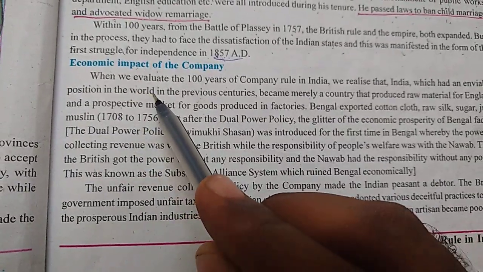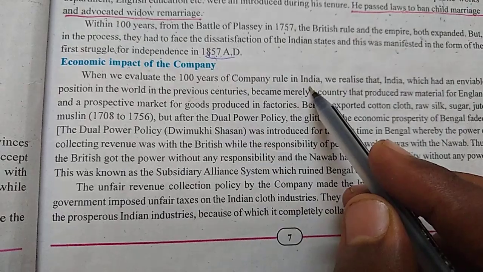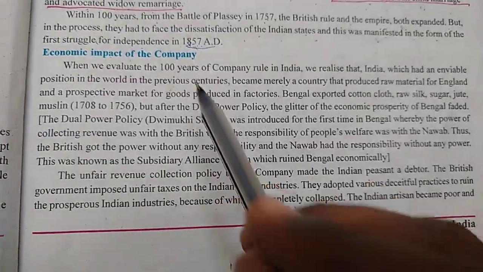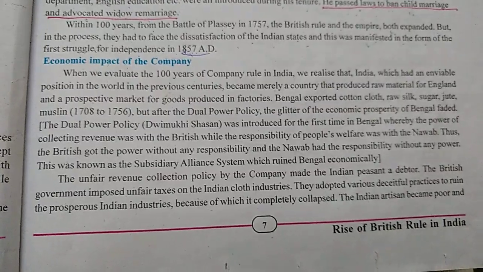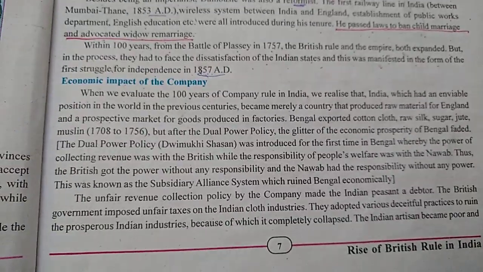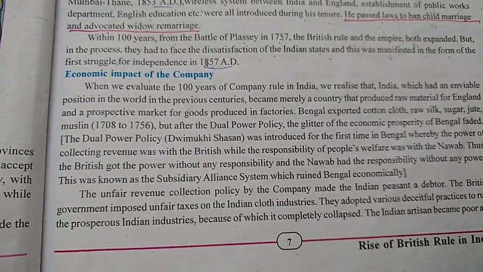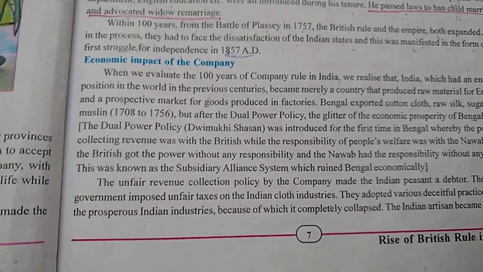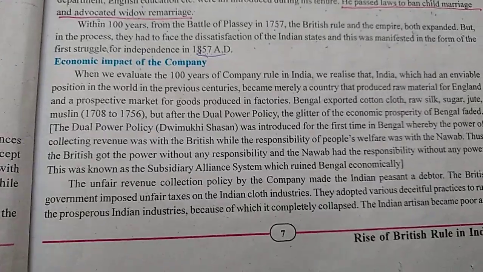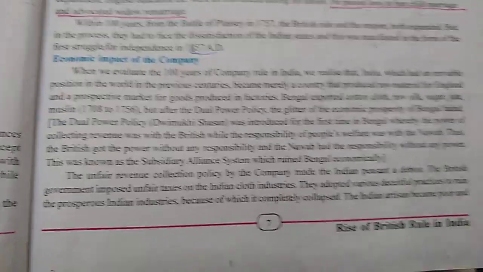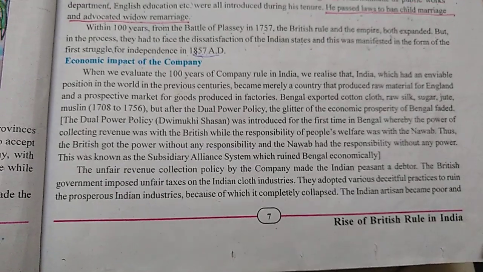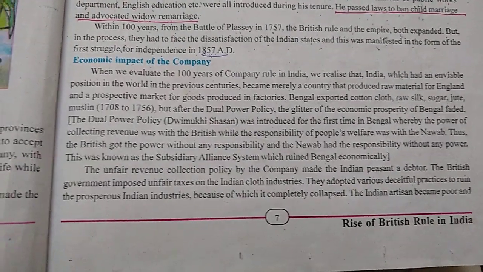When we evaluate the 100 years of the company's rule in India, how the company worked and how it dealt with our country, there are some positive impacts and some negative impacts. We will talk about the negative impact first and then go for the positive impact.